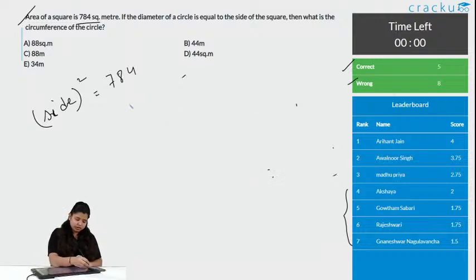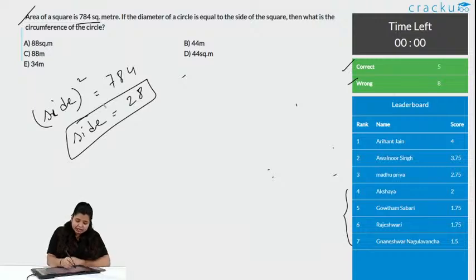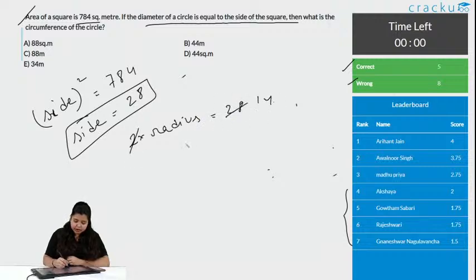Otherwise, you must know this. So, side is equal to 28. Again, it is saying the diameter of a circle is equal to the side of the square. That means the diameter of a circle is 2 into radius, which is equal to 28. So we got the radius to be 14.